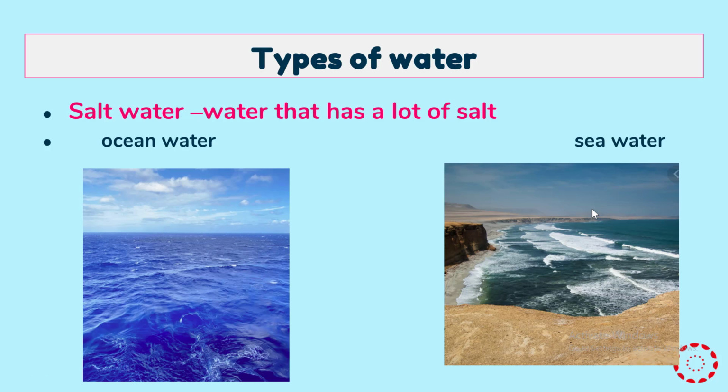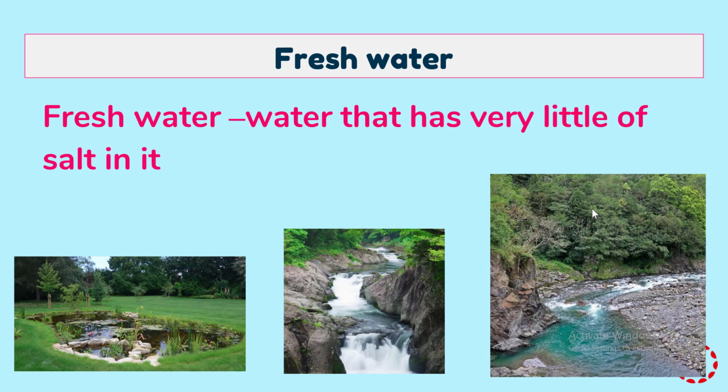Now it's time to tell you how many types of water we have. Do we have just one? No. Teacher, we have two. We have two types of water, for example salt water and fresh water.